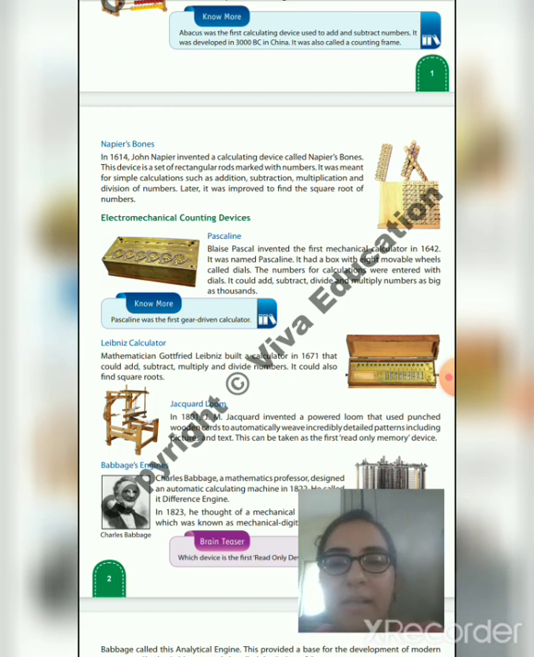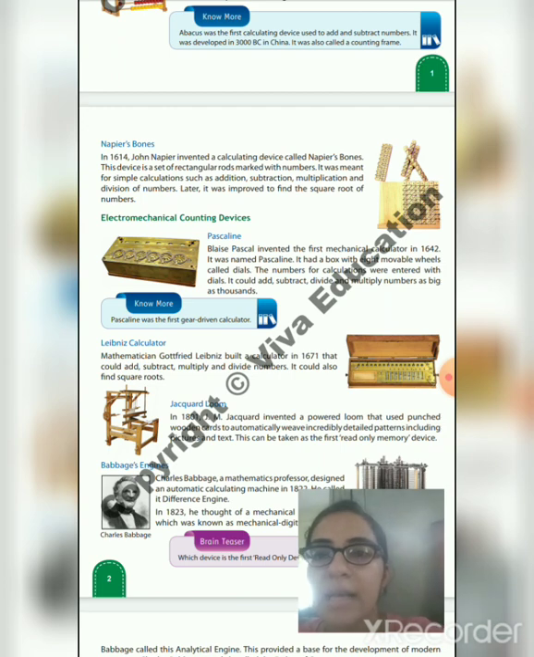The mechanical devices can also perform arithmetic operations, but they had some limitations. They could calculate only small numbers. But the Pascaline can calculate numbers as big as 1000. So up to thousands, you can perform your calculations.